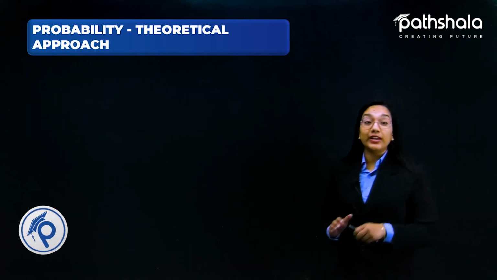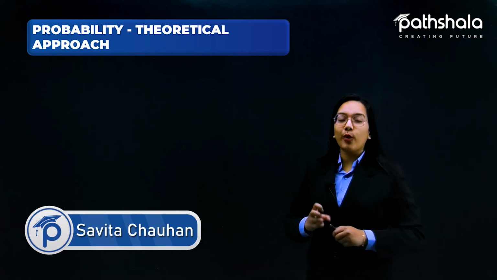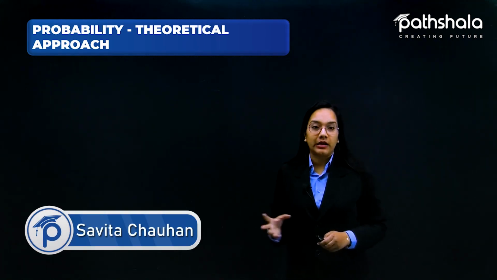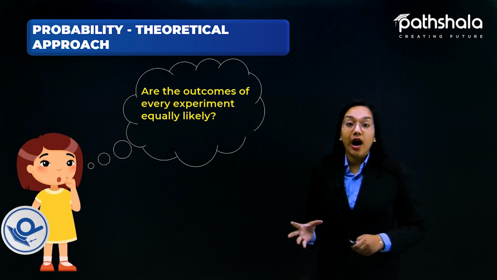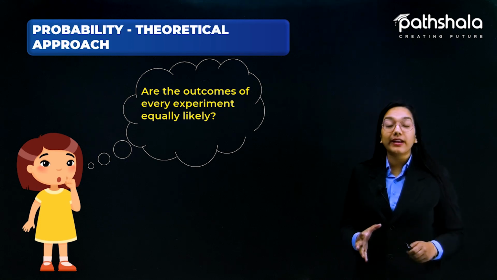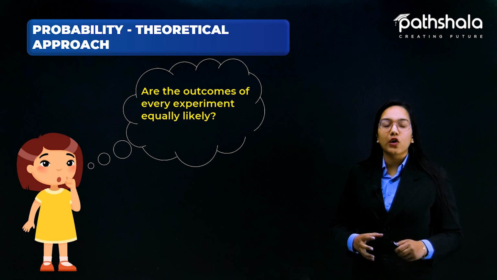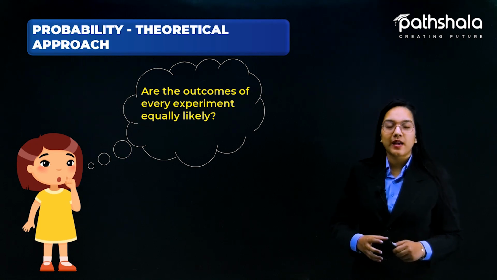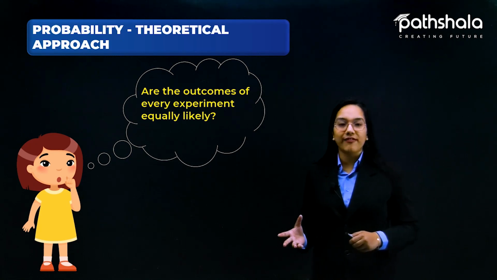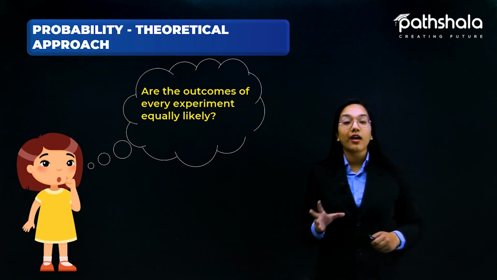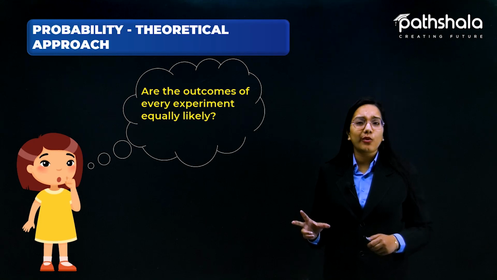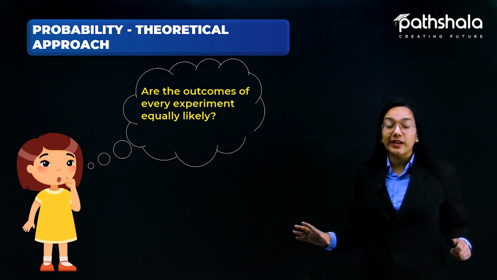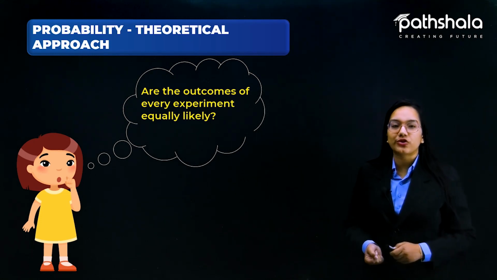So from the equally likely outcome, a question pops up in our mind. And what is that question? The question would be like, are the outcomes of every experiment equally likely? Because we already have talked about the equally likely outcomes, as if I'm tossing a coin or rolling a die, then all the outcomes over there are equally likely. But can we say that the outcomes of every experiment are equally likely? So let's just see an example which is related to it.